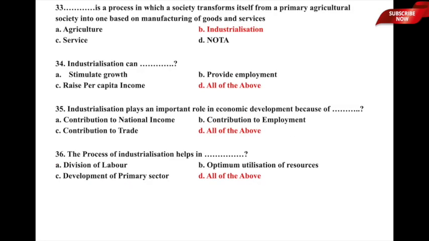The question is: what is the process in which a society transforms itself from a primary agricultural society into one based on manufacturing of goods and services? Is it A, agriculture, B, industrialization, C, service, or D, none of the above?